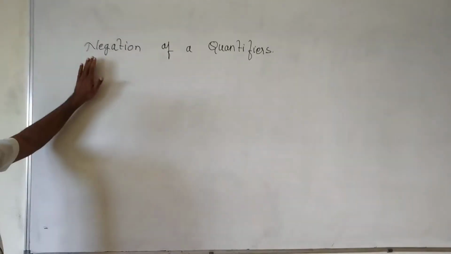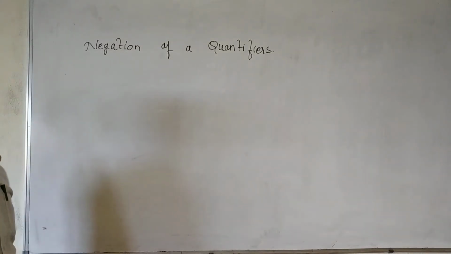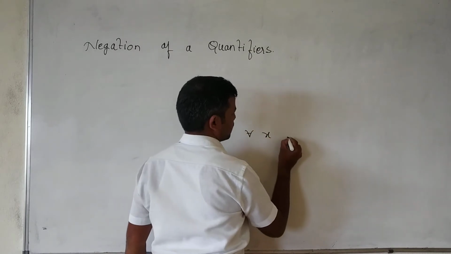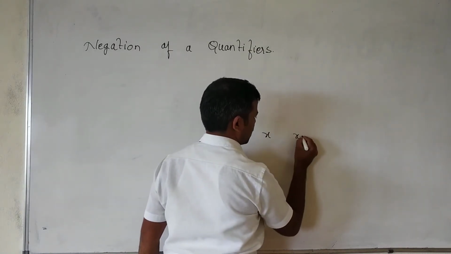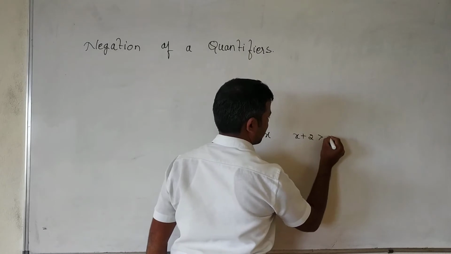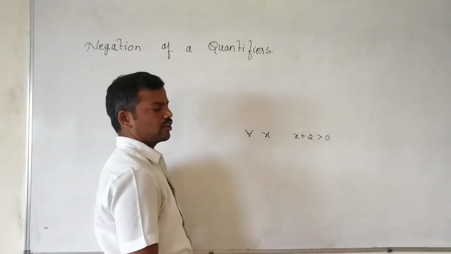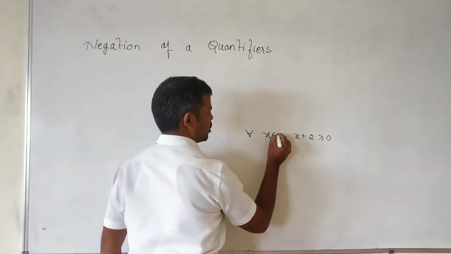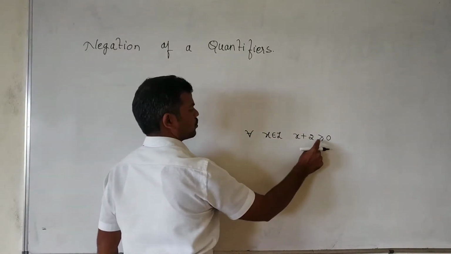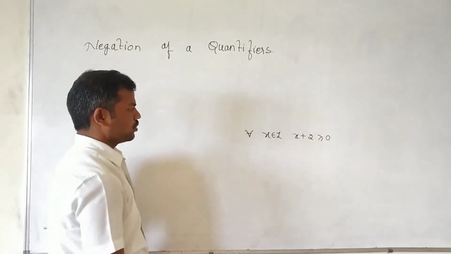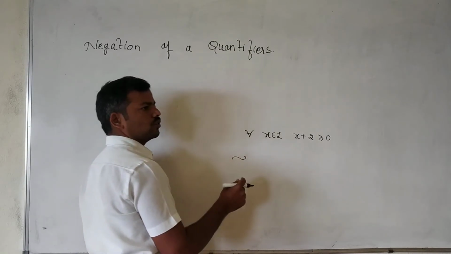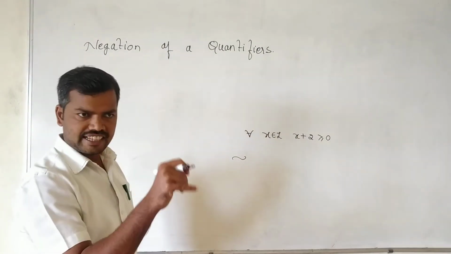Next we come to the negation of the quantifiers. What does negation of the quantifier mean? Suppose we have: for all x belongs to Z, x plus 2 is greater than or equal to 0. For all is there. So the negation of for all becomes for some, there exists.